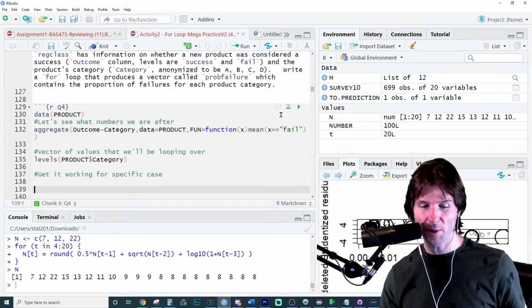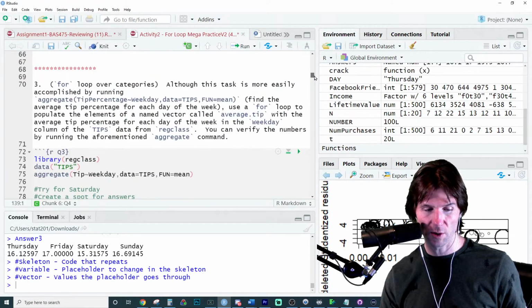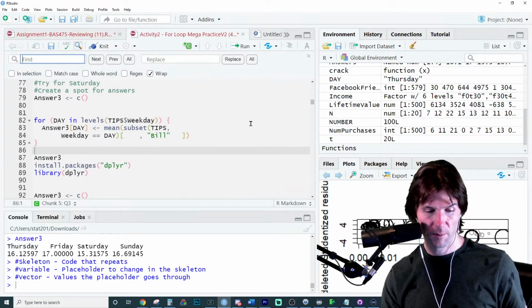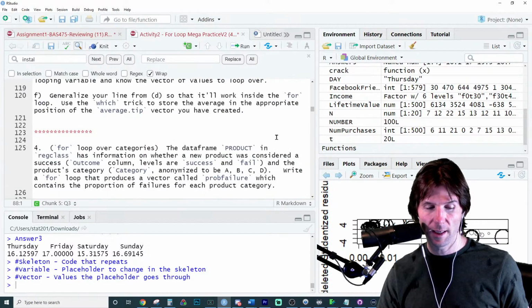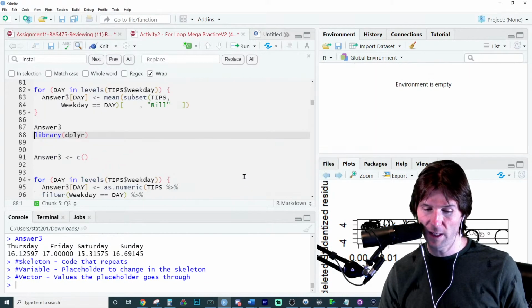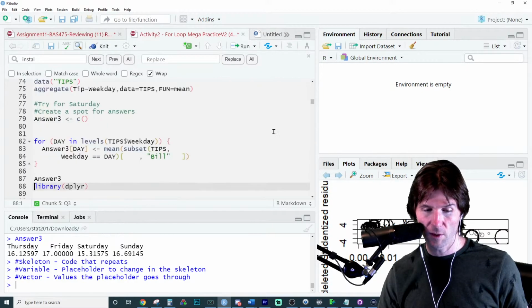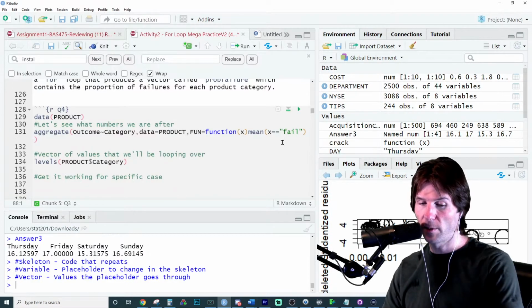So let's see, we got the product database. Whoops, cancel. I think I've got some sort of install or something on here. Let me check. There's install. That's what's causing the issue. And let's go back to here, question 4. Run all code above. Let's remove this. And let's run the code. Where's question 4? I lost it. Question 4. And there we go.